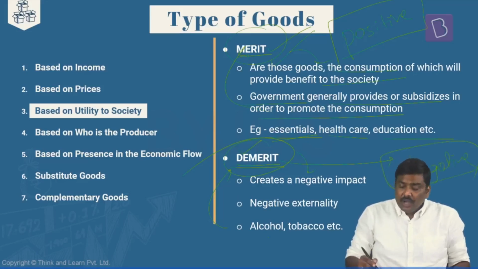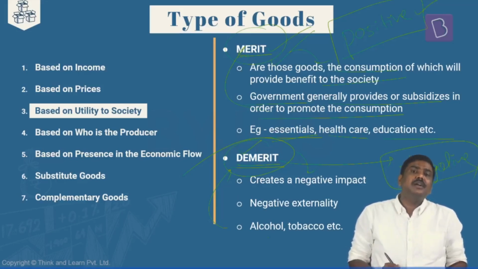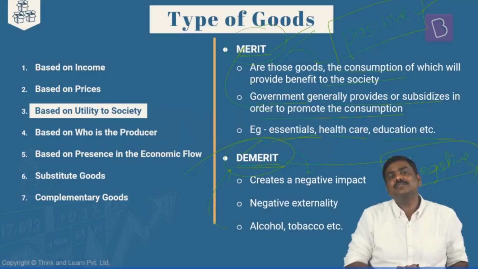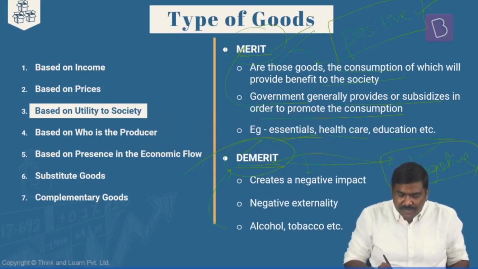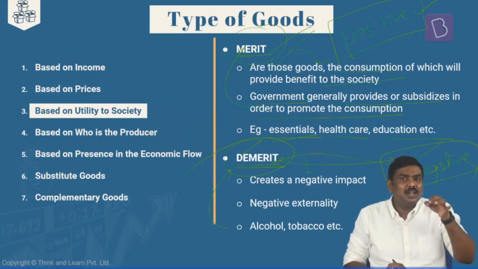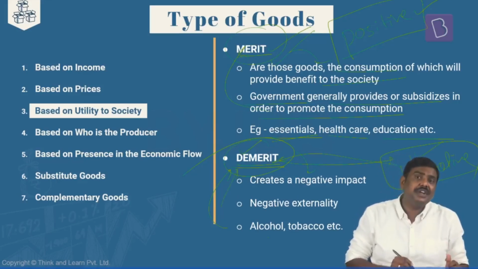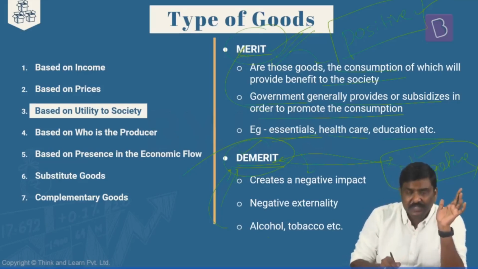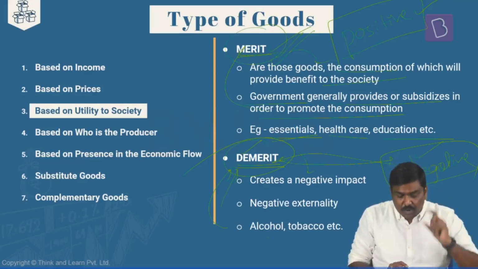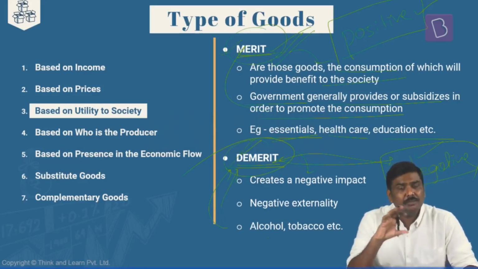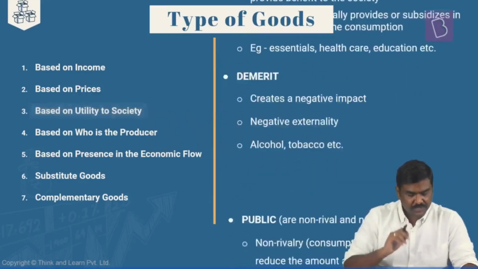Because you are consuming this product, the whole society will get the benefit out of this higher consumption. And because you are consuming a demerit good, the society as a whole will suffer because of this. So negative externalities are associated with demerit goods, positive externalities with merit goods. So this is one more classification of goods based on the utility for the society.